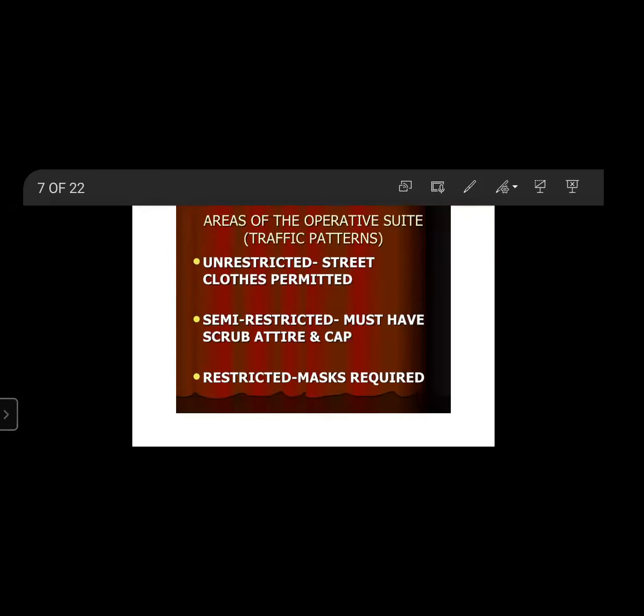Before scrubbing, can you wear the shoes and all? You should wear it, then only you can go for a scrub. Once you wear it, again you have to do a hand wash. Suppose now you have come from home, you will wear a scrub suit, you will scrub your hands. Once you wear the OT attire, all the masks, then again you have to do a scrubbing. Is that clear?